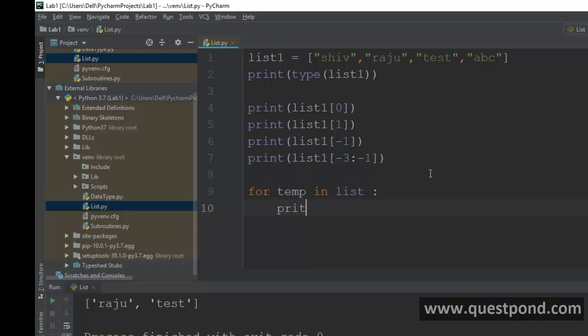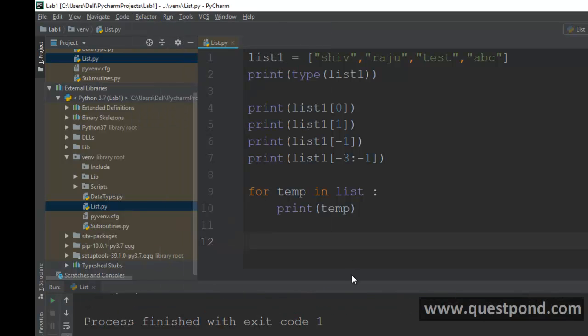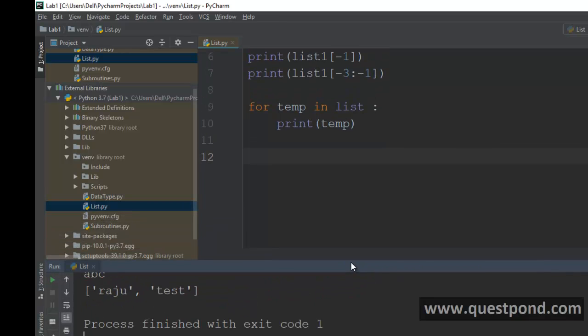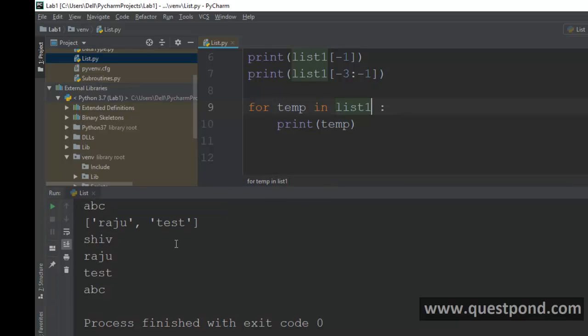So here I'll just say print the temp, and then end the for loop. If I run this, it will loop through all the records and print them. Oh, for list1, I'm sorry, run. There you can see it has printed all the things in the list.